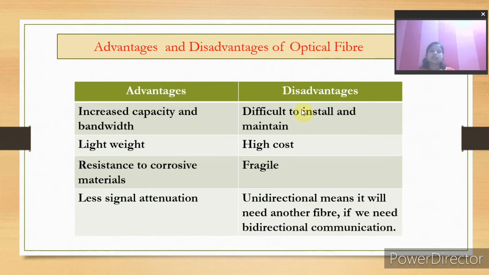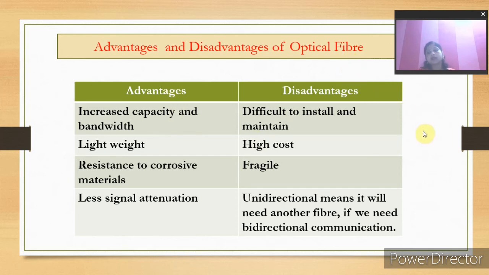Okay, so these are the advantages and disadvantages of optical fiber. Although it is costly and difficult to maintain, the advantage is increased capacity and bandwidth; a high amount of data can be transmitted very fast and without any noise, meaning less signal attenuation. So it is becoming very popular nowadays, and in metro cities you will find optical fiber used in traffic signals also. Some big companies are also using optical fibers for data transmission.